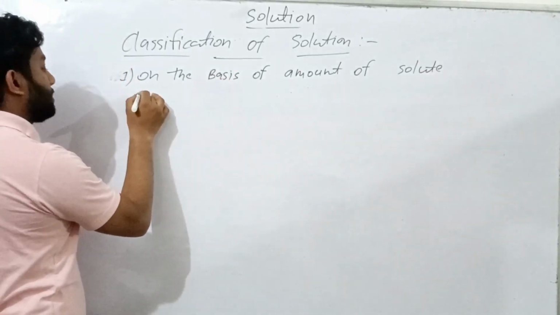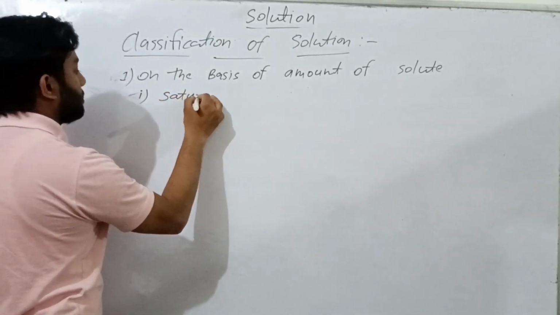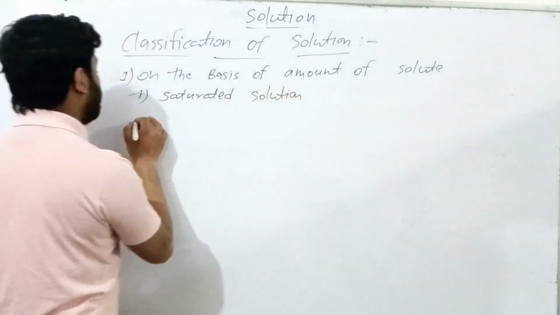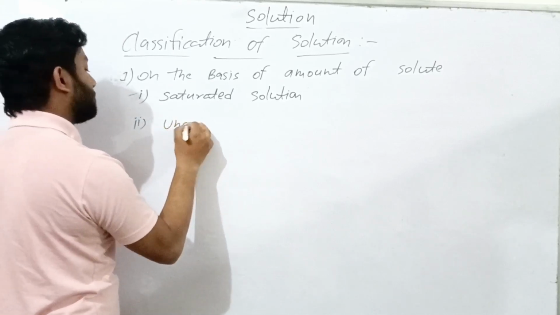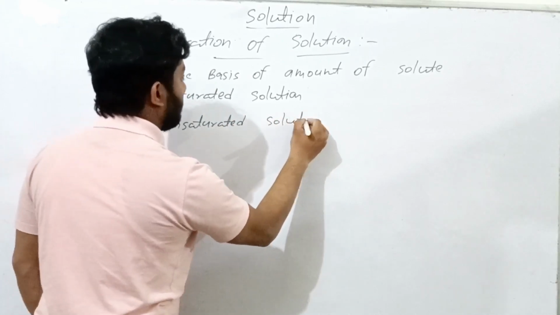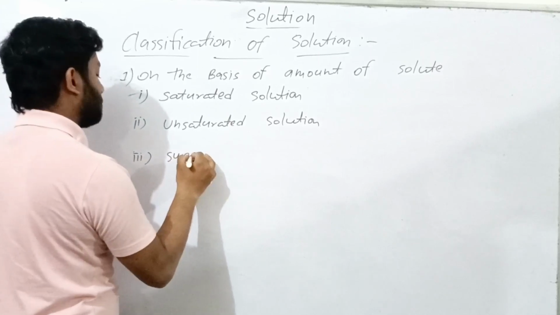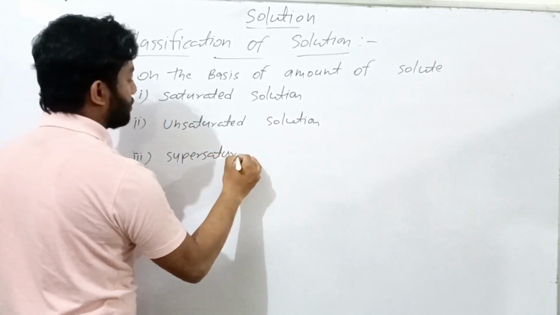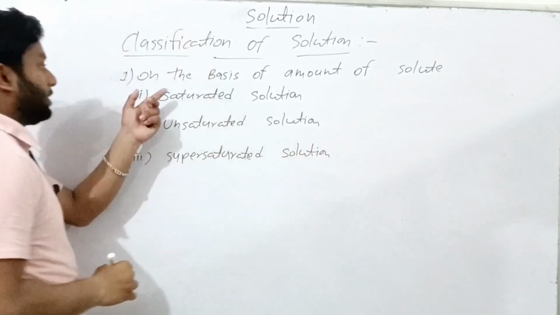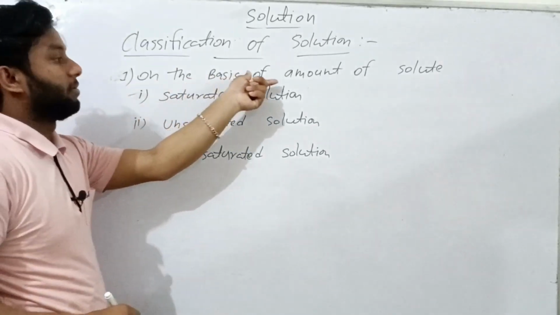First is saturated solution, second is unsaturated solution, and third is supersaturated solution. There are three types of classification on the basis of amount of solute.